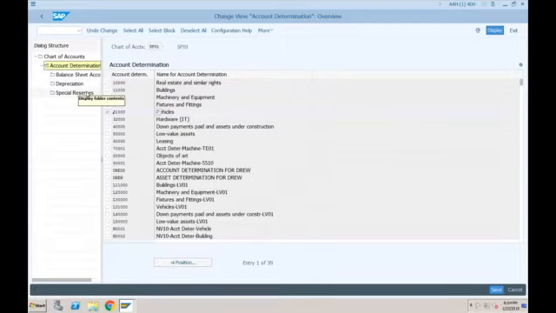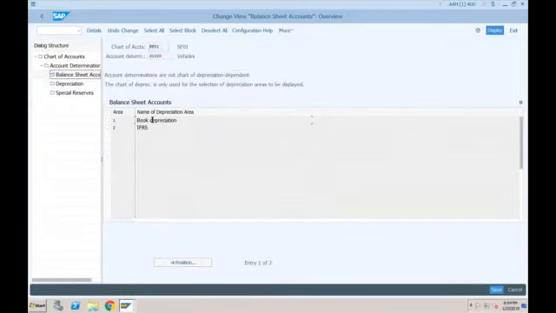Normally we don't maintain special reserves, but the balance sheet account and depreciation account we have to maintain for a particular account determination. If I go to the balance sheet accounts, you can see there are 2 depreciation areas which are posting in real time, and that is the reason the system is asking you for the accounts for book depreciation and IFRS also.